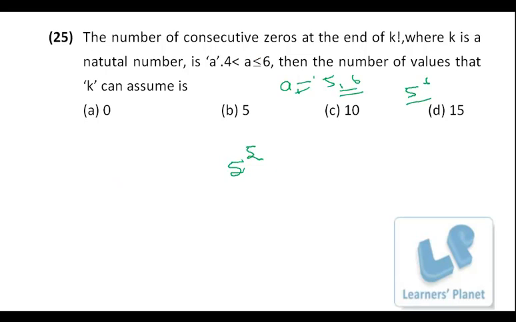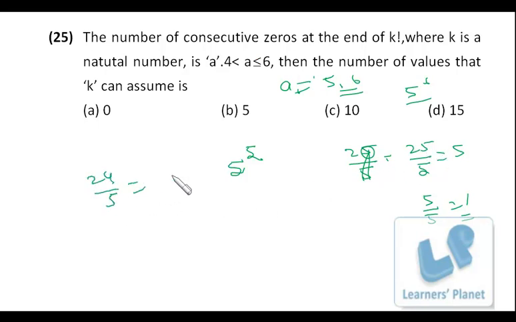Now let me check whether I'll be able to get 5 raised to 5 in 25 factorial. For 20 factorial, whether I'll be able to get 5? It's 4 only. No. 25 by 5 is 5, and 5 by 5 is 1. Okay, so precisely I'm not able to get 5 zeros, right? What I'll be getting is just 6 zeros, right? Because 5 we are not getting. If I divide 24 by 5, then I'll be getting 4 over here, and further division will not be possible. So either I'll be getting 4 zeros or 6 zeros, not 5 zeros.